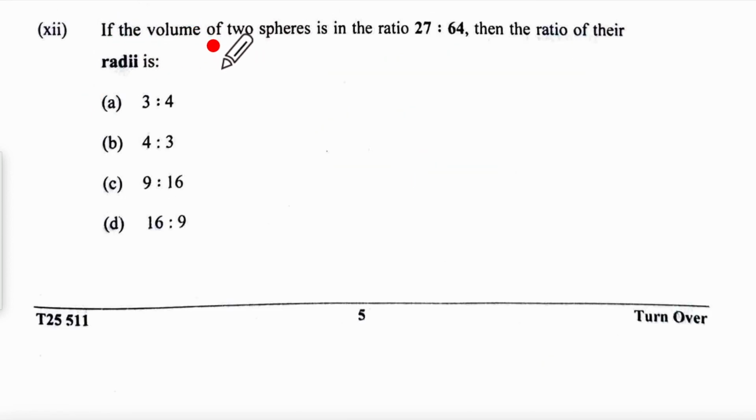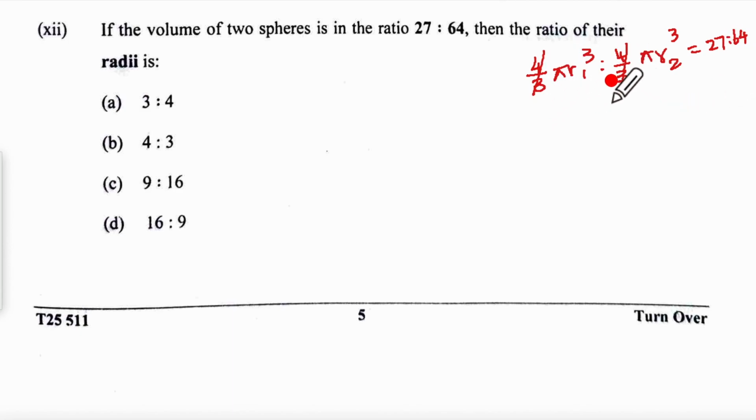12th one, the volume of two spheres is in the ratio 27:64. The sphere has volume formula 4 upon 3 pi r cube, so we'll call this R1 and this R2.